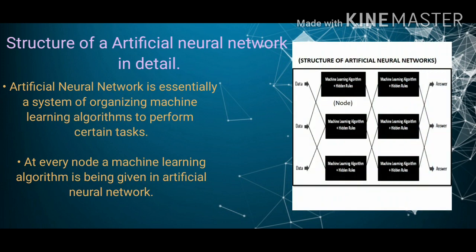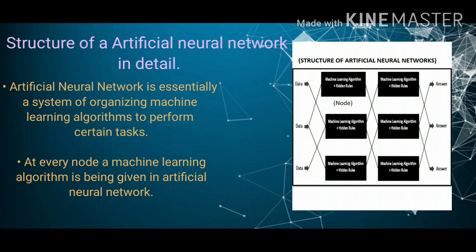Now let's understand the structure of an artificial neural network in detail. Now, as we have seen earlier, the structure of an artificial neural network was having three layers. The first layer was the input layer, and the second one was the hidden layer, and the last one was the output layer. And remember one thing, that there can be as many number of hidden layers between the input and output layer depending on the amount of data given to the machine.